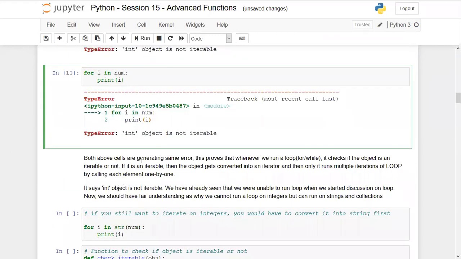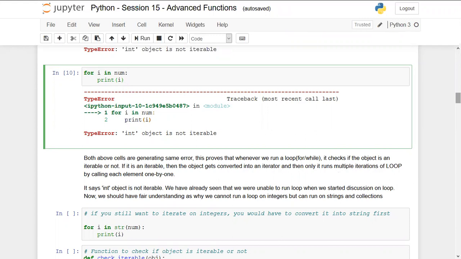Both above cells are generating the same error. This proves that whenever we run a for or while loop, it checks if the object is an iterable or not. If it is an iterable, then the object gets converted into an iterator, and only then does it run multiple iterations of the loop by calling each element one by one.